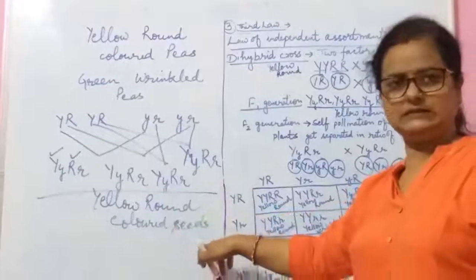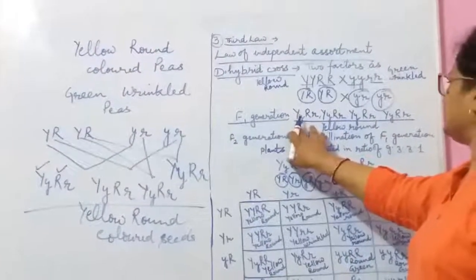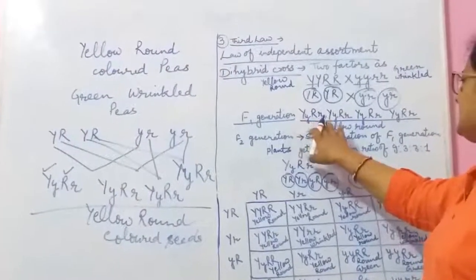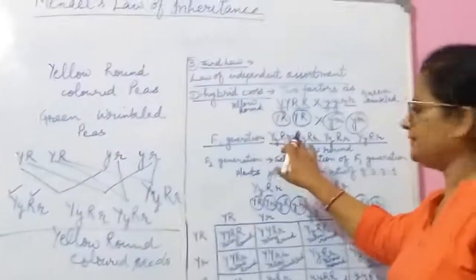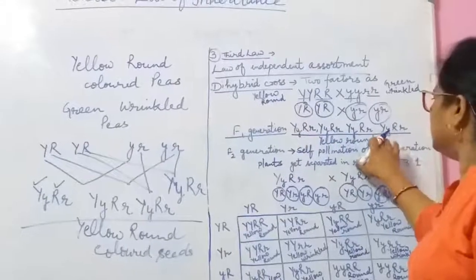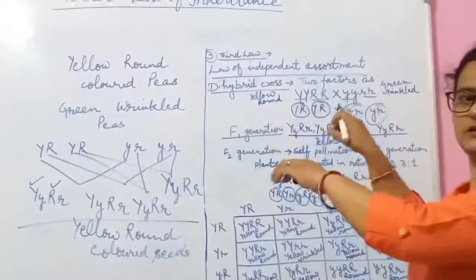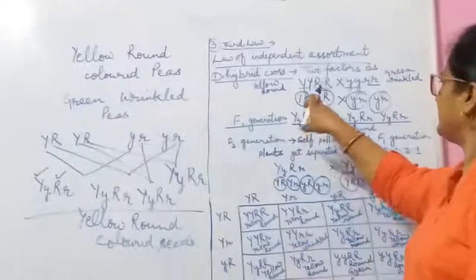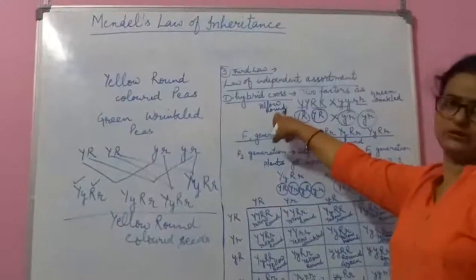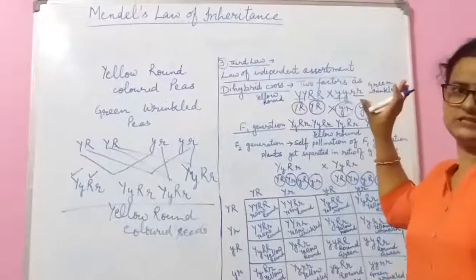This also shows the law of dominance, meaning in the F1 generation only the dominant character appears. What was the dominant character? The yellow and round color. So in F1 generation, all the plants have seeds of this type.